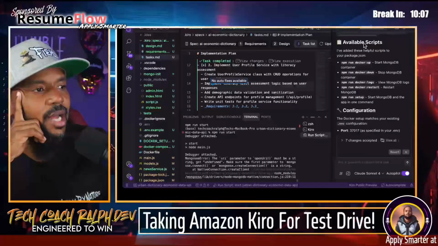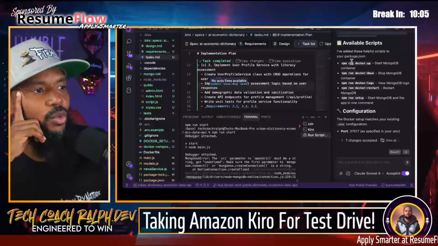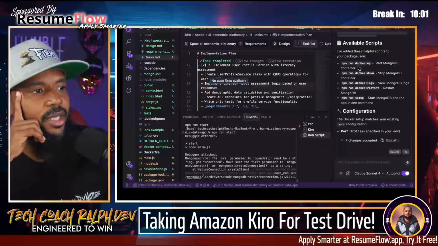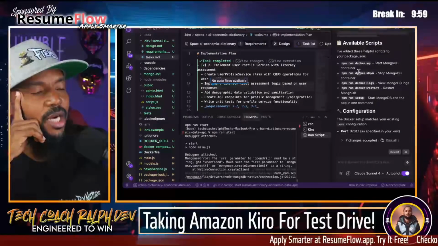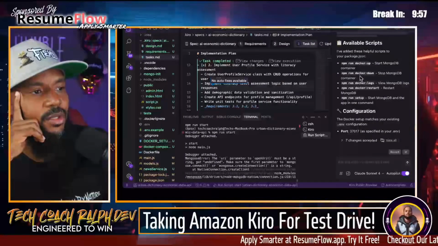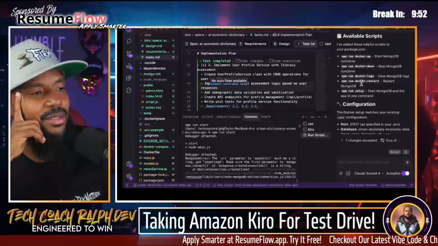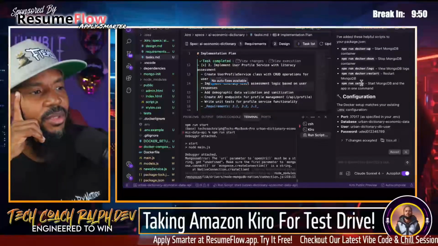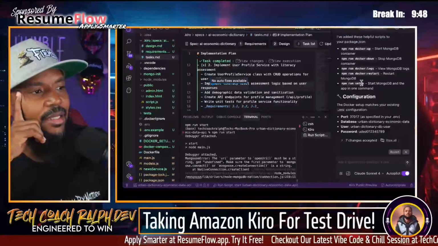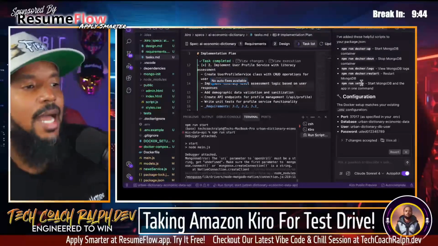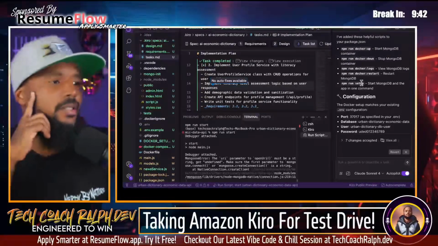Oh my God, I never knew you could do that. So you could do npm run docker up to start the Mongo Docker container, npm run docker down. I never heard of this before. Start MongoDB and the app in one. What? I did not know about this. Look at that. Look at that.